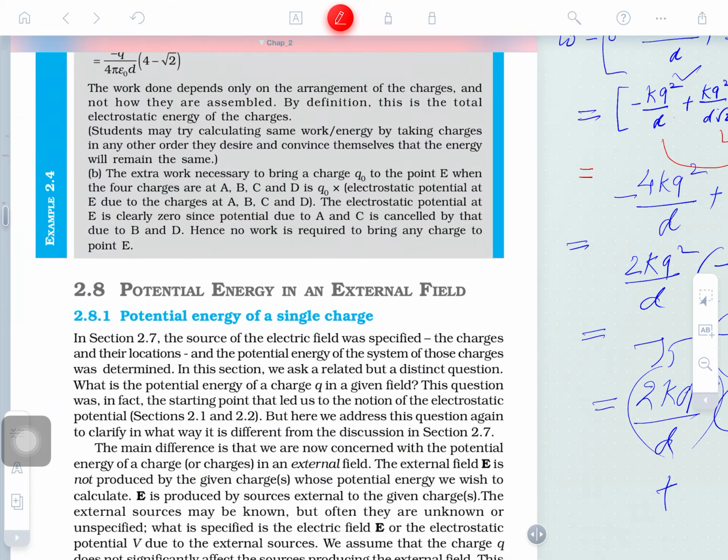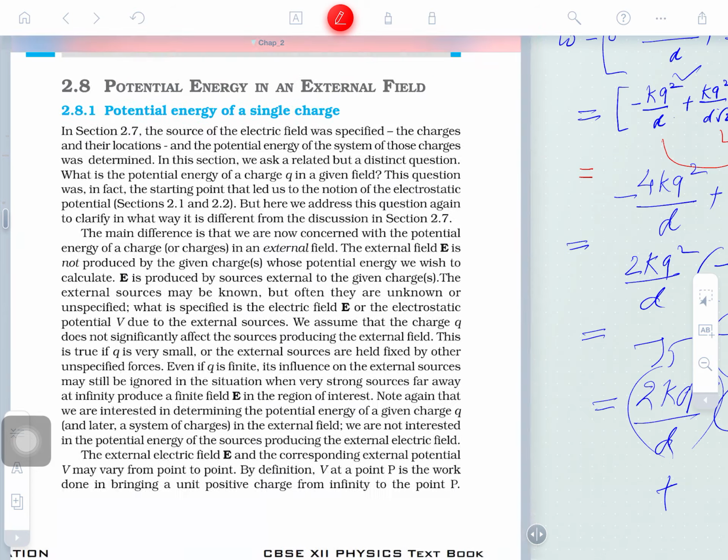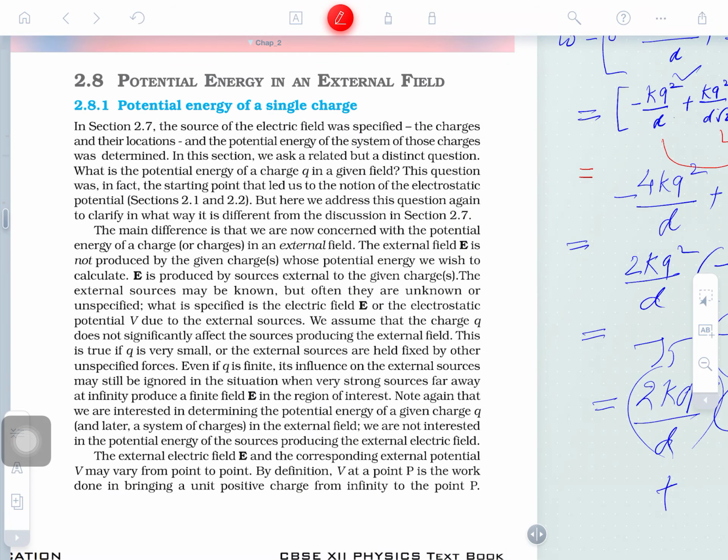Okay guys, next is potential energy in an external field. Means you will not be told who is creating the force, who is developing the force field. Simply it is an electric field, just like in thundering and crackling between the earth surface and a cloud in the sky, the sparkling takes place and an electric field develops. So what is creating the electric field?